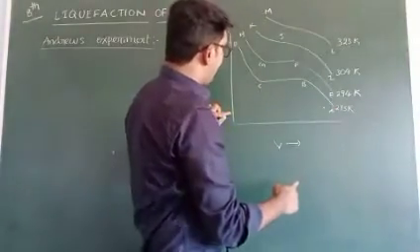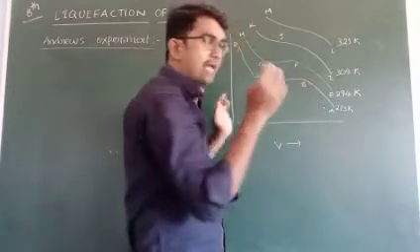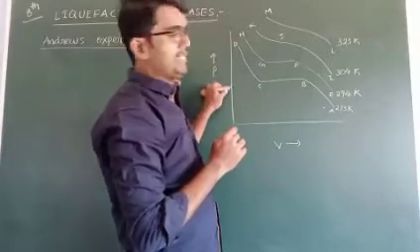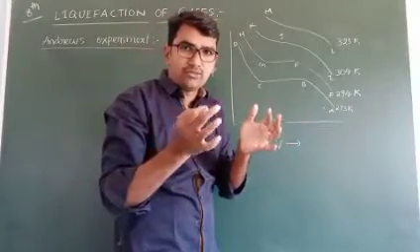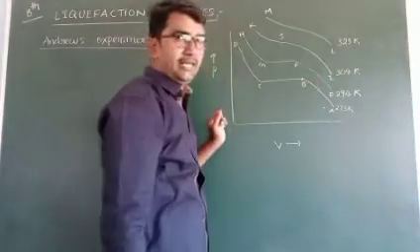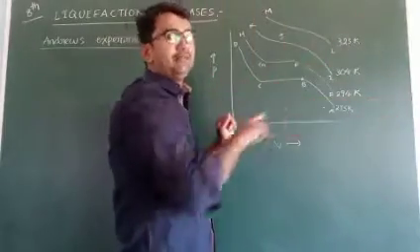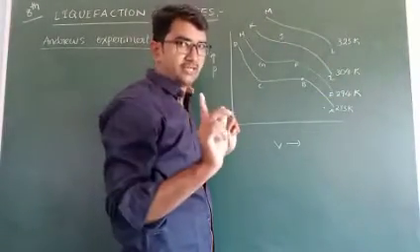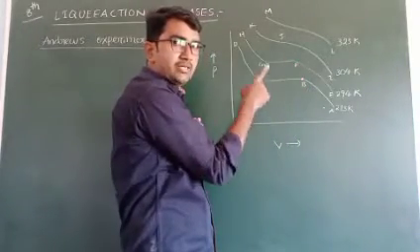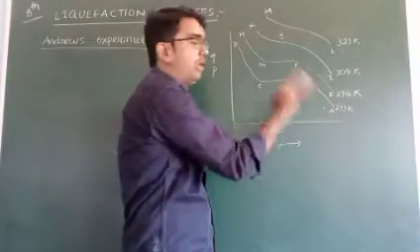But as the pressure increases, the gaseous molecules come very close. Exactly at point B, the gaseous carbon dioxide molecules start liquefaction, that is, start conversion into liquid.